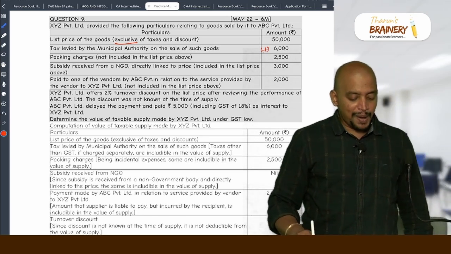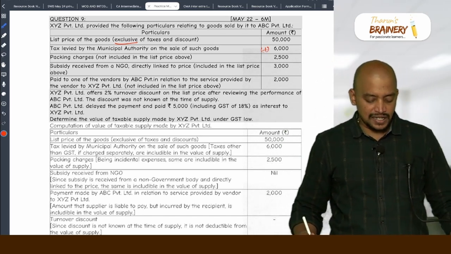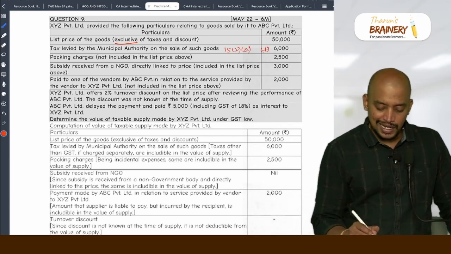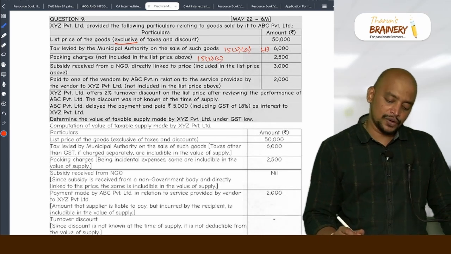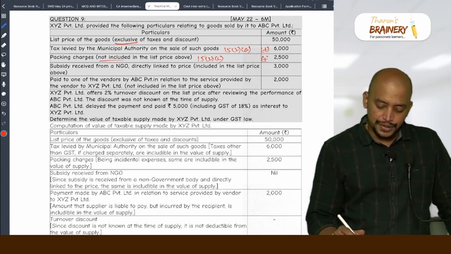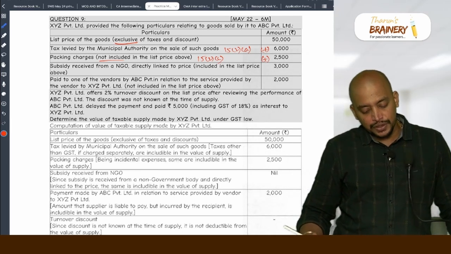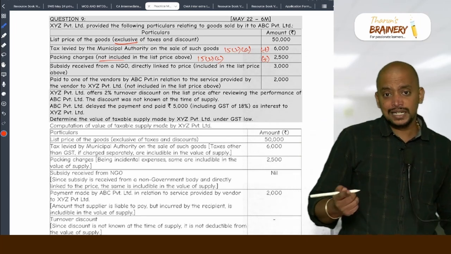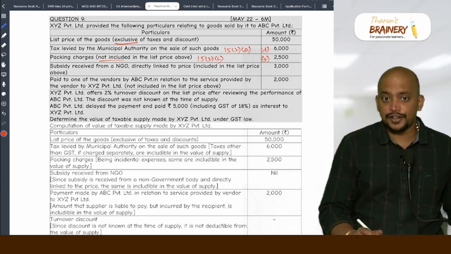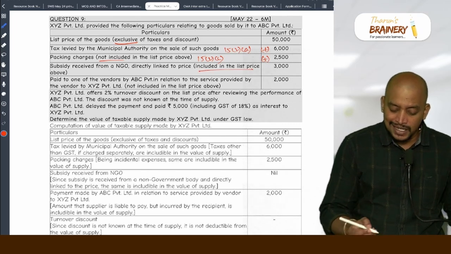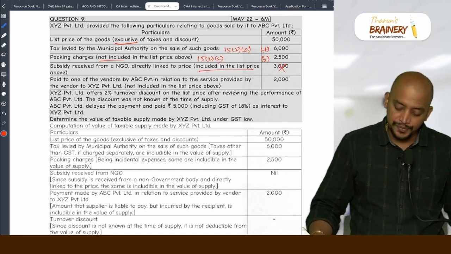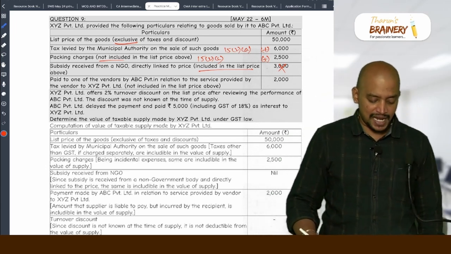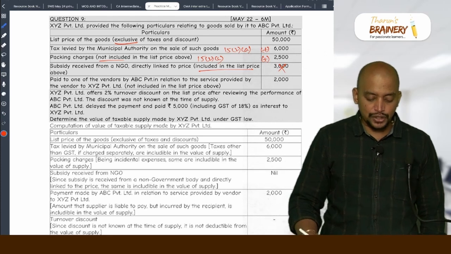Then next, packing charges not included in the list price above. Packing charges as per 15(2)(c) are to be included, but in the given price it is not included, so we need to add. Subsidy received from an NGO directly linked to the price, included in the list price above. From an NGO, so other than CG or SG, directly linked to the price, therefore it is to be included, and since it is included in the list price, we will ignore it. Then paid to one of the vendors by ABC Private Limited in relation to services provided by the vendor to XYZ Limited. So actually who should pay?